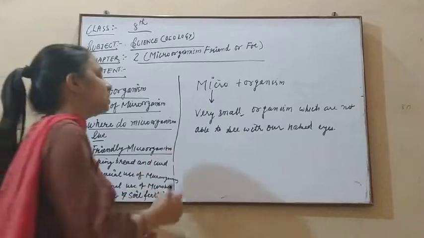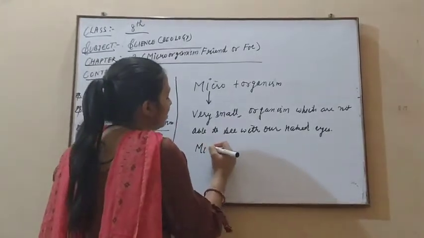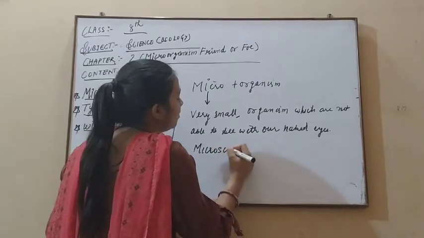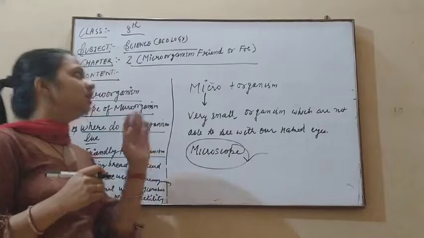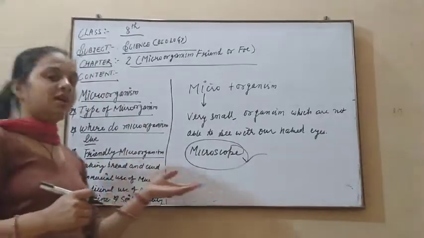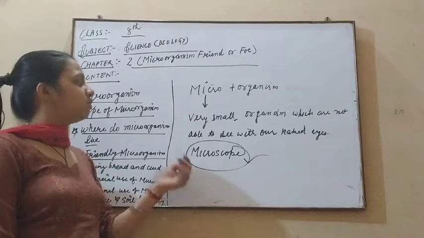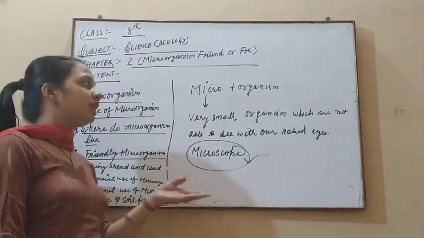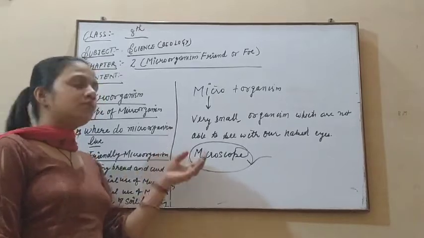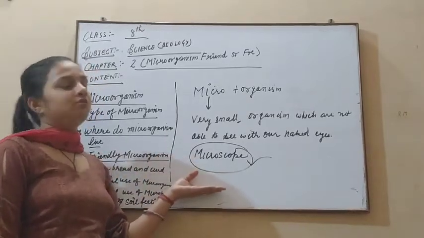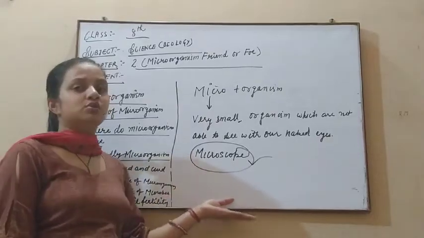So these organisms cannot be seen with our naked eyes. For seeing these organisms, which instrument is used? This instrument's name is the microscope. With the help of a microscope only, we are able to see different types of microorganisms. So in this chapter we discuss the meaning of microorganisms, and the instrument by which we are able to see them, that is the microscope.